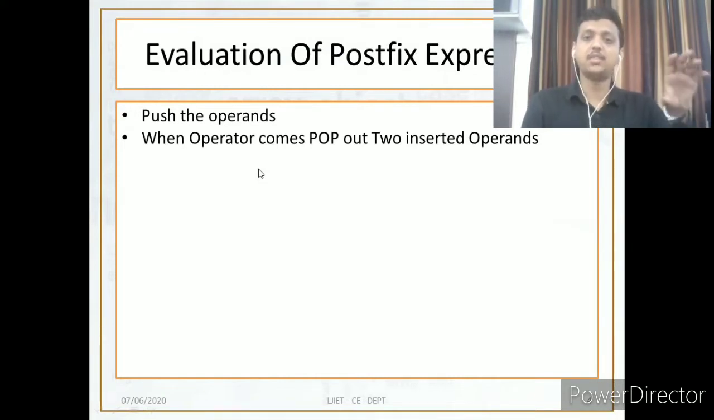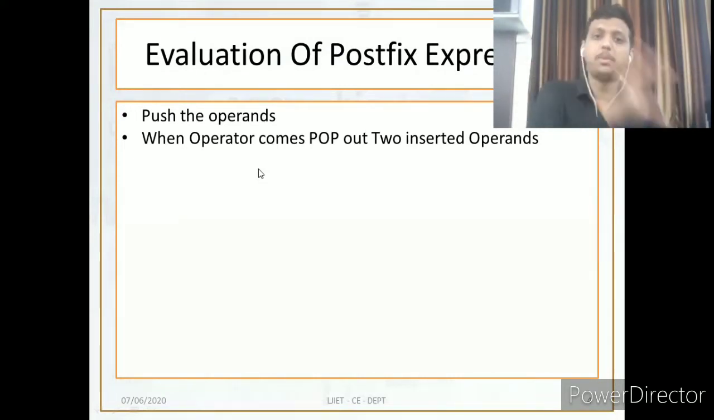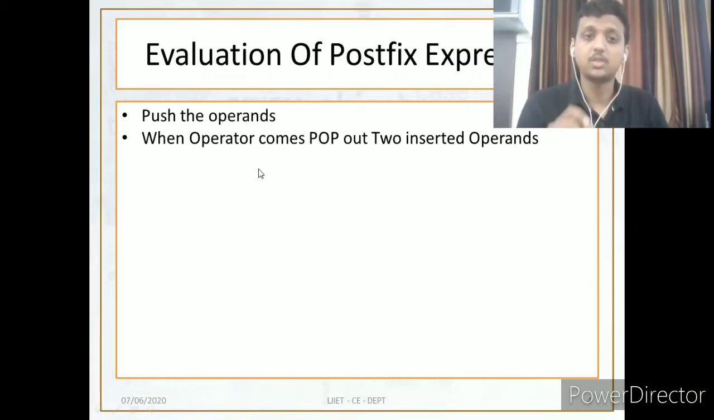If I have an equation like 3 2 plus, it goes like this: 3, 2, and plus. First I found an operand, so I push 3. Again I found an operand, so I push 2. Now what did I find? Plus. Plus is an operator. So follow the second line: when you find an operator, pop the two inserted operands from the stack. What did we insert? 2 and 3. Just pop them.